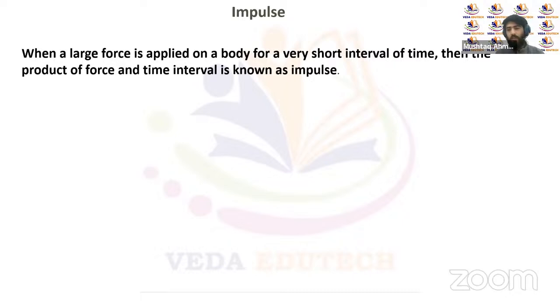So, impulse is nothing but whenever a large force acts on a body for a very short interval, right? When a large amount of force is applied on a body for a very short interval of time, then the force we call impulsive force, right? And what does this force do? It actually changes the momentum of a body suddenly, right? Or we can say it's a force which changes the momentum of a body, right?